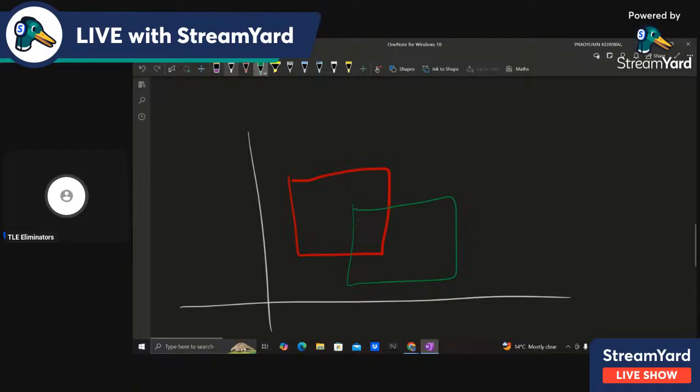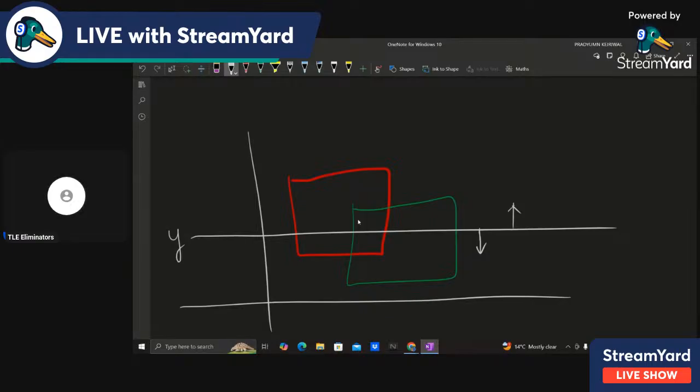So let's say we have two squares, and we have to report the y coordinate of a line. Let's say this is the line, such that the total area below this line is equal to the total area above this line. So that is our question, that we have to report the y coordinate of this line, right?